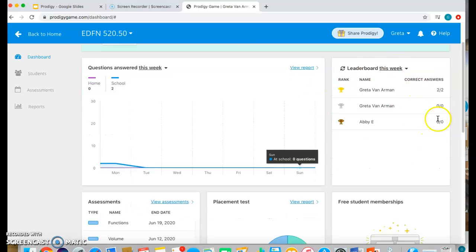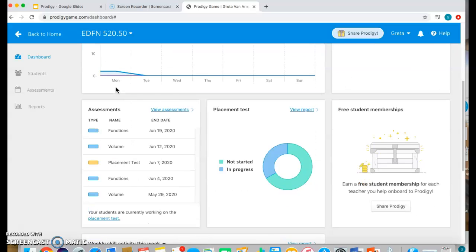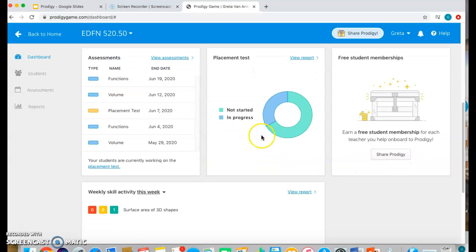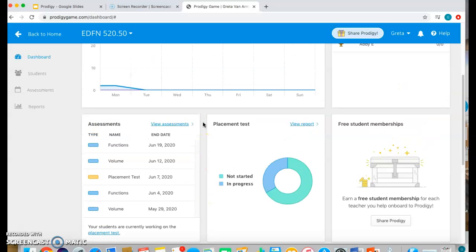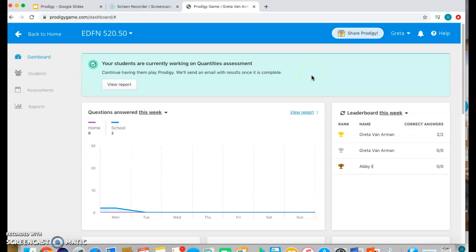It has a leaderboard where the students are getting answers correct. It shows you the stats of how many questions are answered, and if they're at home or at school. It shows you the progress and all the assessments that I've implemented for my students, placement tests, and skills activities that I can implement into the course. And it tells you where the students are in the game and how many questions they've answered and the level that they've gotten them correct on.